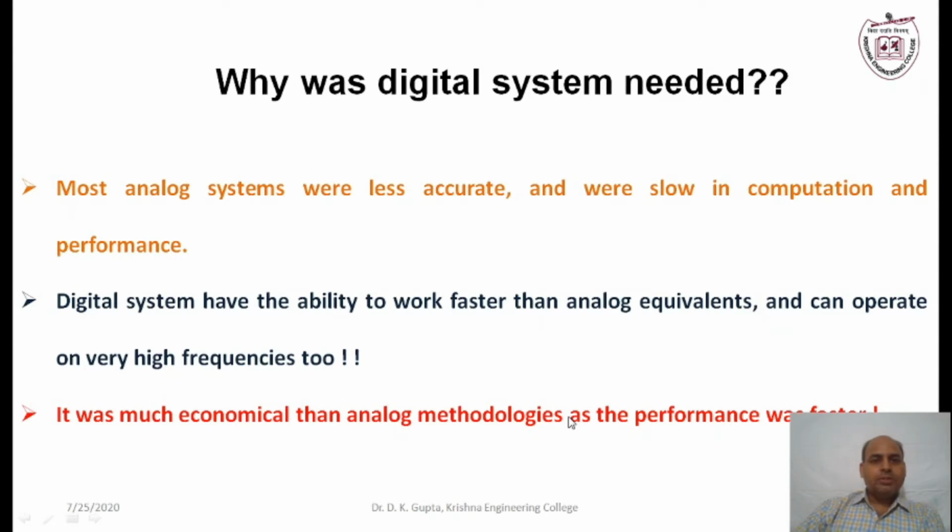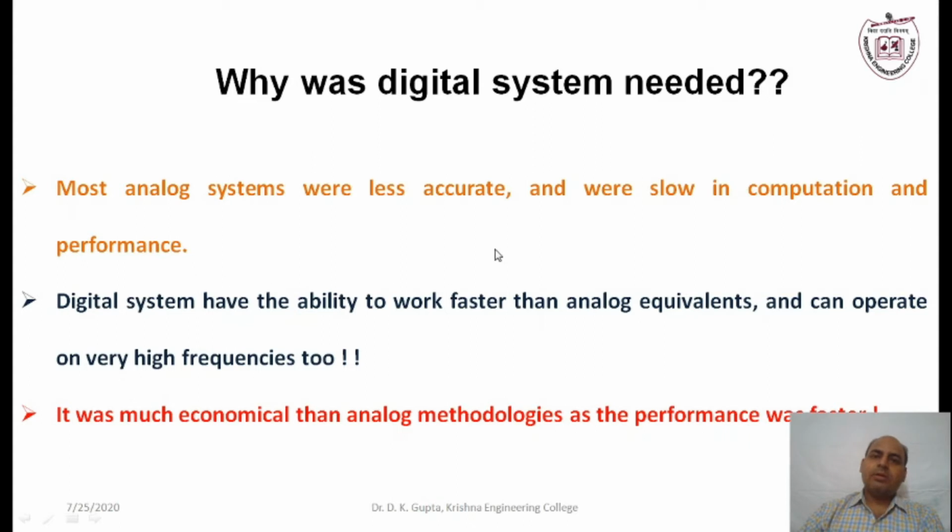Another important question is, why was the digital system needed, or why are we studying this subject? Basically we are using analog systems, but the analog systems which we use in our daily life are less accurate, they are slow, and their performance is limited.